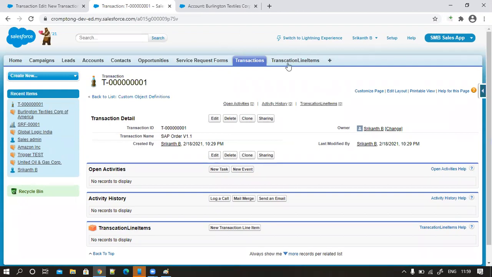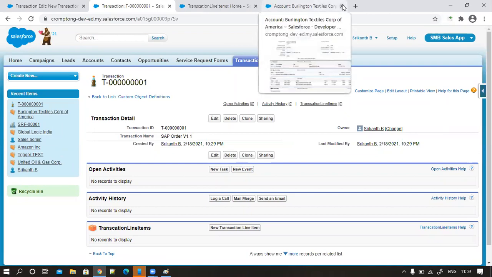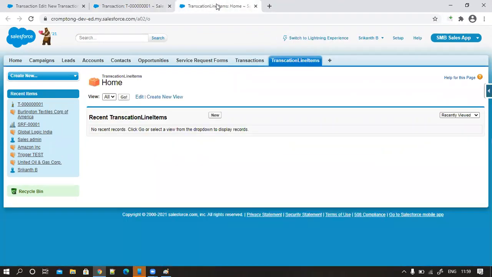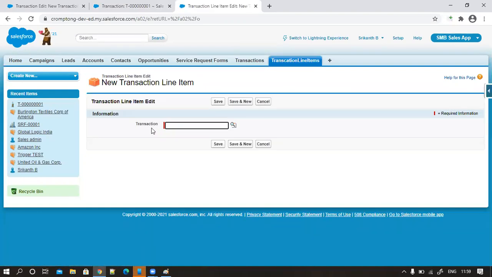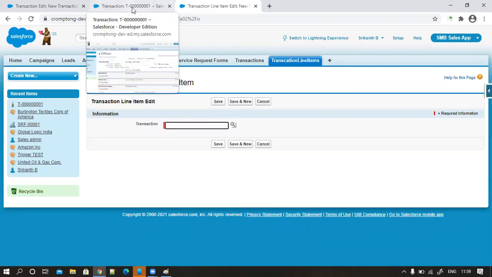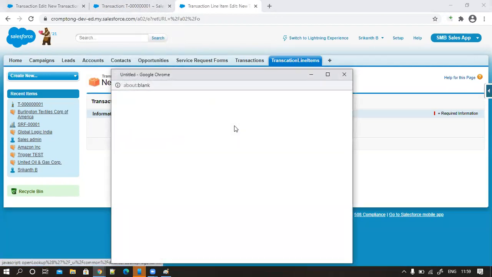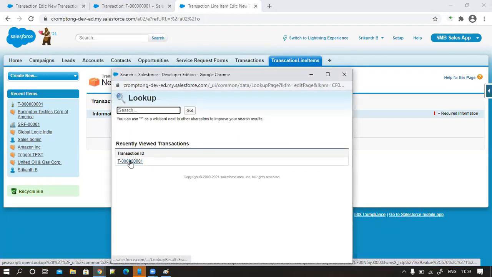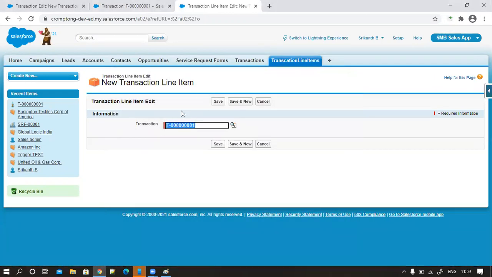Now go to the transaction line item. Click on new. Now you are going to relate this transaction. What is the transaction ID here? 001, it starts. Click on this one. So you are choosing your transaction. This is a child and you have chosen your parent record. Click on save.